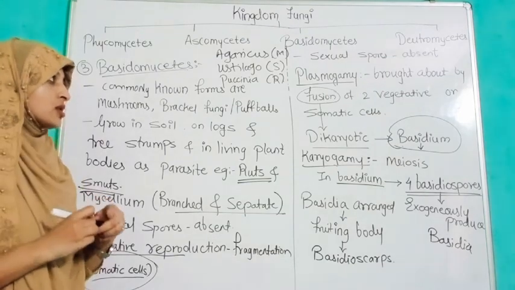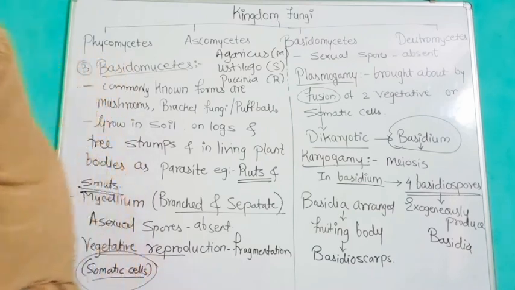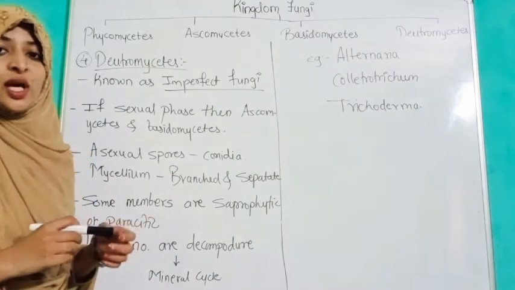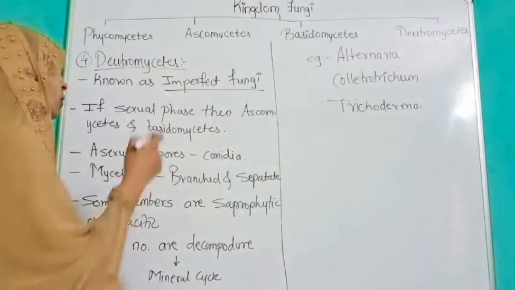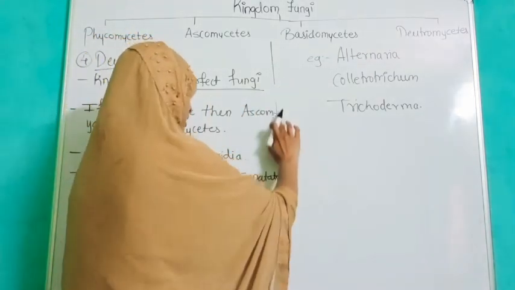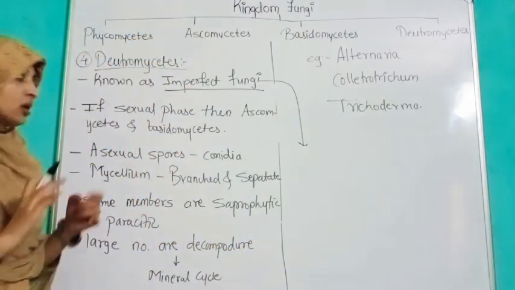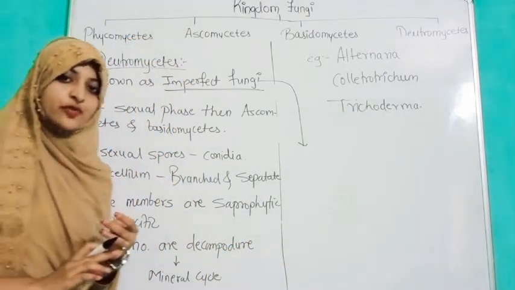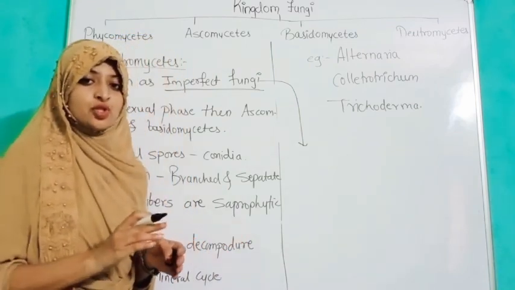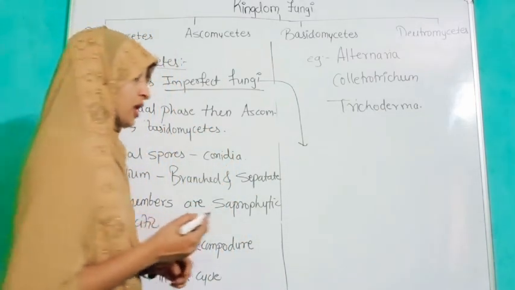Now we are going to discuss the last group, that is Deuteromycetes. Deuteromycetes are known as imperfect fungi. The reason they are called imperfect fungi is that in their life stages they have asexual spores or asexual means of reproduction as well as the vegetative mode of reproduction, but the sexual mode of reproduction or sexual spores are absent, so they are known as imperfect fungi.